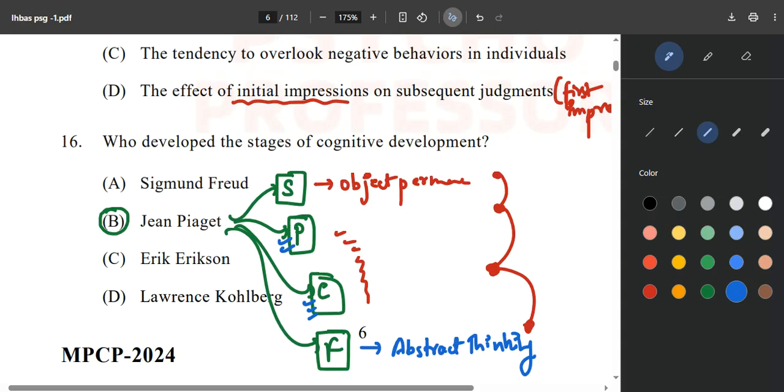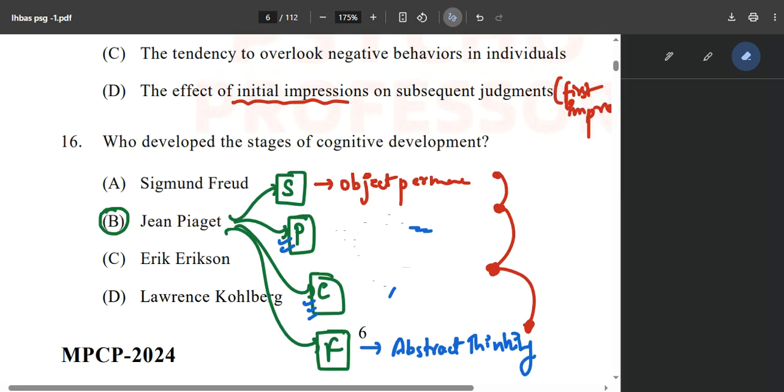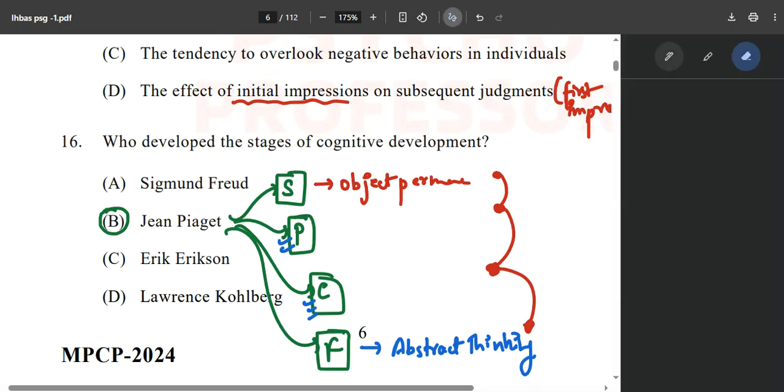If you have to remember one thing: is conservation happening here? Irreversibility is coming here, and symbolic thought and pretend play are coming here. If they come here, then they will not come later, because they are subsided or changed by other things, as the child has now grown up. This is a very important concept. Mark my word, this is very important and is definitely going to come in your examination hall.